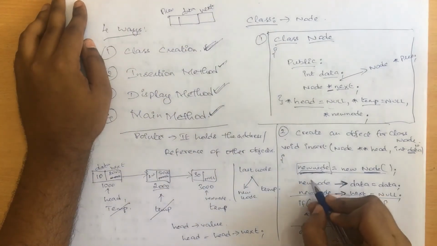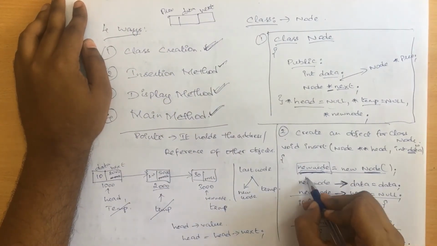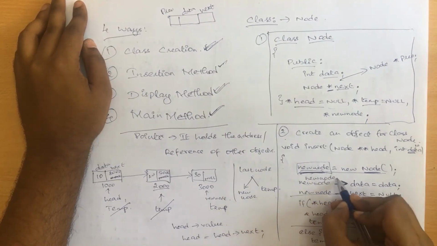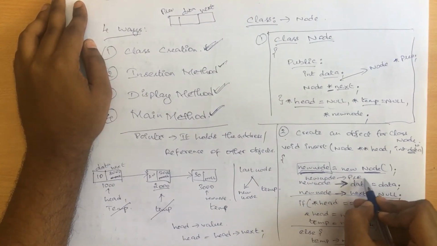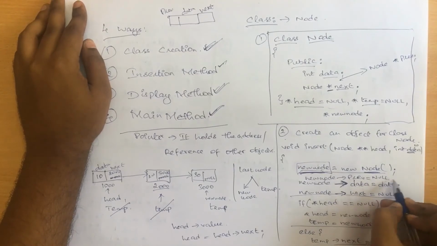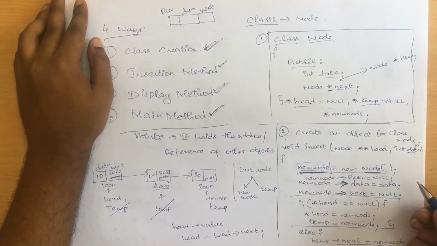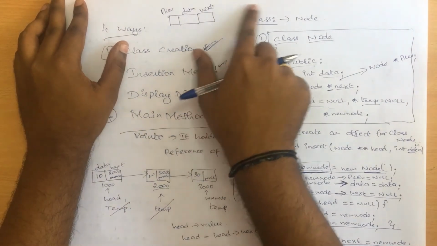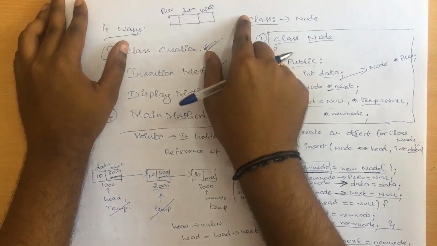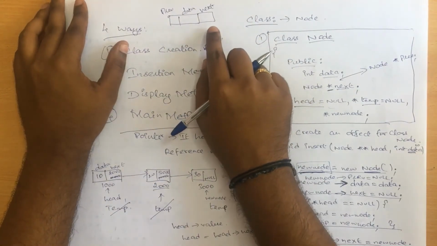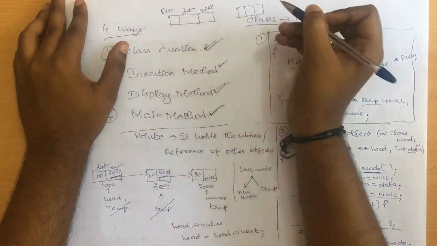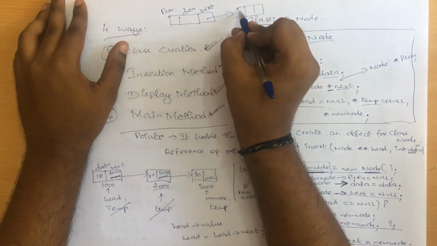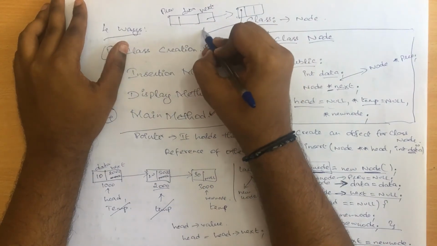Followed by this, here you need to insert one more line, that is new node of previous is also equivalent to null. New node of previous will be equivalent to null, and after that, whenever I go back with this, temp of next will be new node, right? So after this node, it should be new node, but new node of previous should be temp, right? If I create the next node, it means that this should have a link with this, and this part should have a link with this.